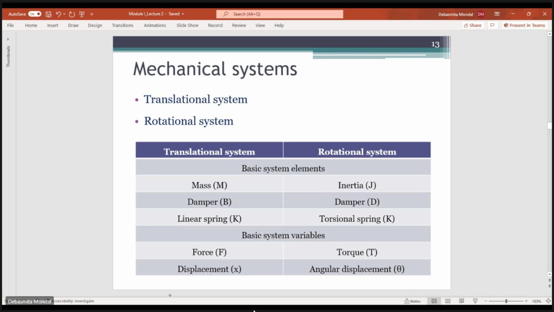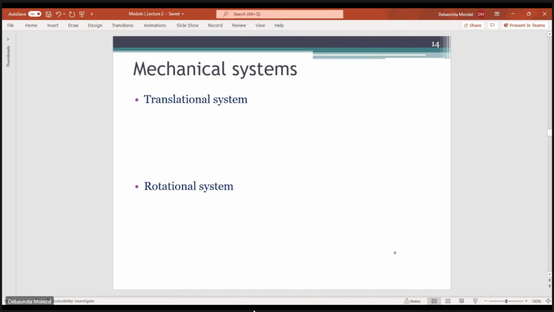In case of a translational system, the basic elements present are mass, a damper, and a linear spring. If we are talking about a translational system, then we have a linear spring. Similarly, in case of a rotational system, instead of mass we represent that with inertia. Damper remains the same, and we have a torsional spring. The basic system variables for a translational mechanical system are force and displacement, while in case of a rotational system we have torque and angular displacement.